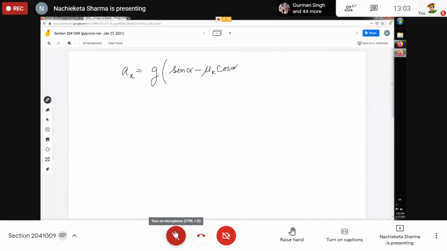So this was the value we got from example 5.17, when the toboggan was riding with friction, and that too with an accelerated motion, constant acceleration.